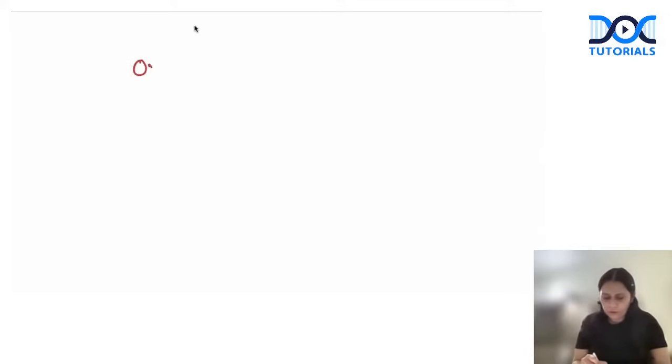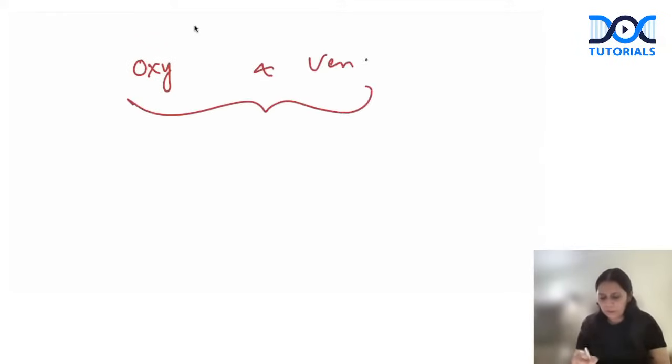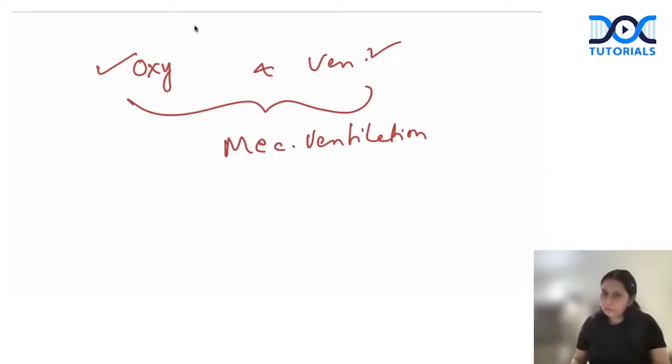So I am putting a patient on mechanical ventilation for maintaining oxygenation and ventilation.